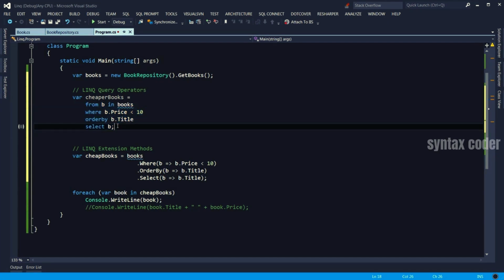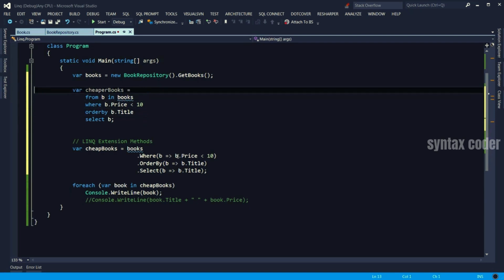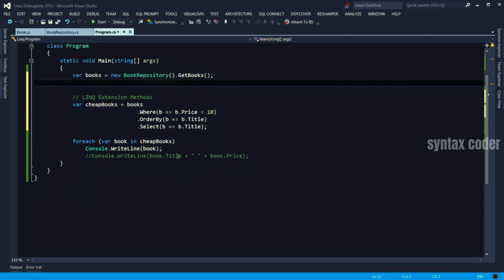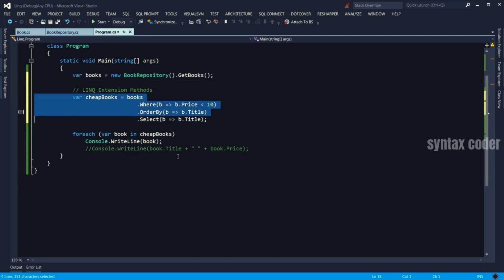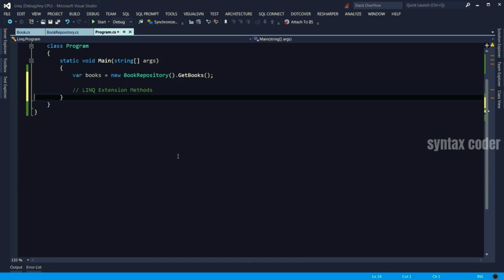Now for the rest of this video, I'm going to just stick to LINQ extension methods and show you some really cool extension methods that make your life much easier. So I'm going to get rid of this stuff here. And actually I will delete this here as well. We'll look at more examples in a second. So let's take a look at our list here.